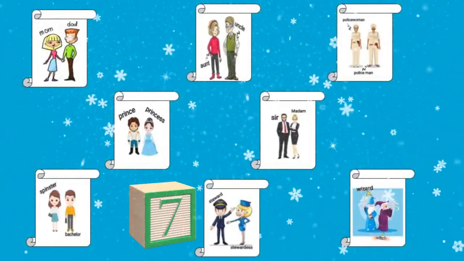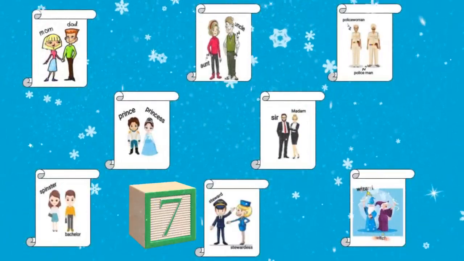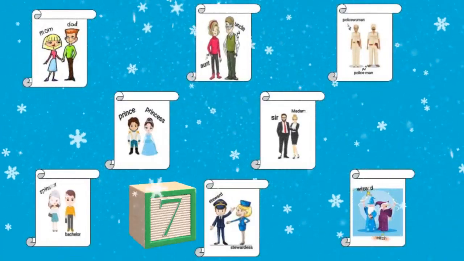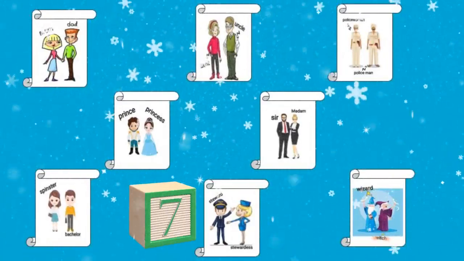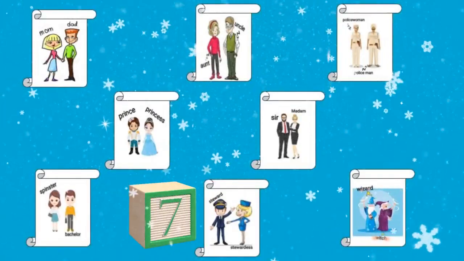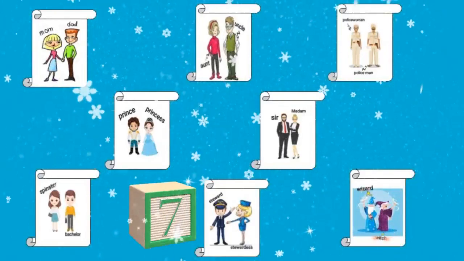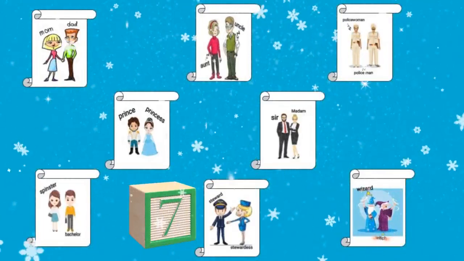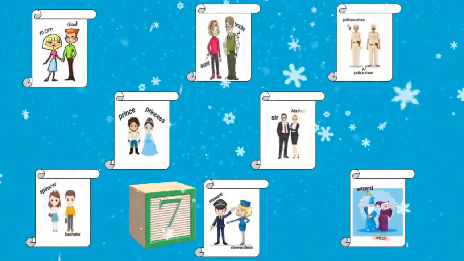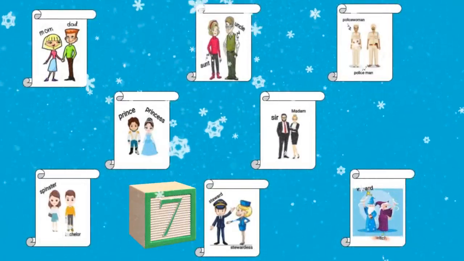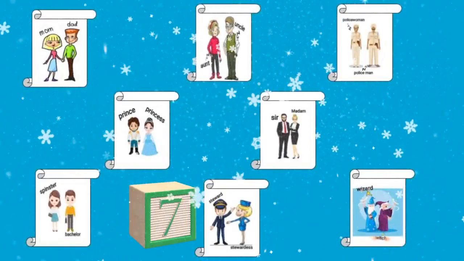Next, move to the example, steward and stewardess. Okay, steward is the male gender. The meaning for steward is a man who works on a ship or train to take care of the passengers. Stewardess refers to the female gender. It means a woman who takes care of the passengers on a ship or train. Okay, steward is the male gender, stewardess is the female gender.